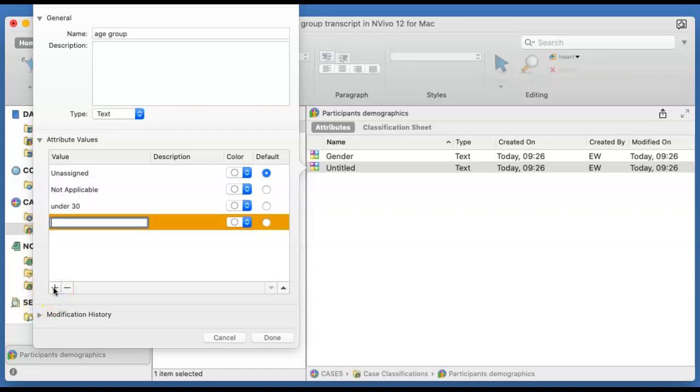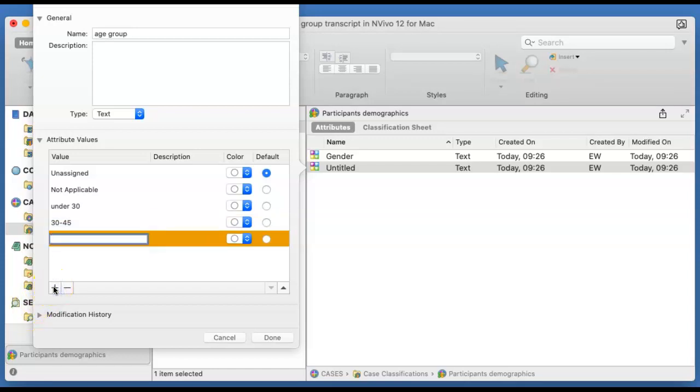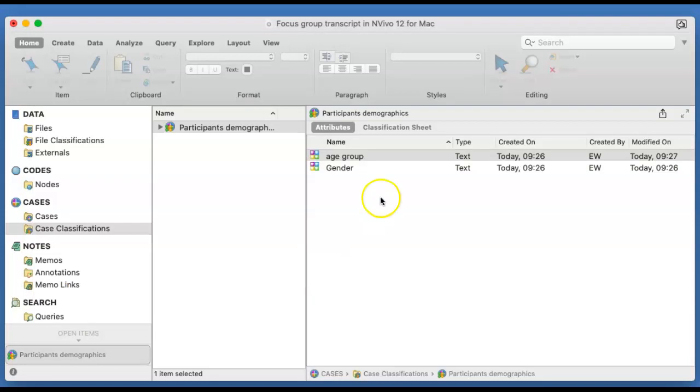You notice I'm making it up. And that means 30 inclusive, 30 to 45. I'm just trying to complete it quickly. And then 46 and above. That's complete. So I've done that.